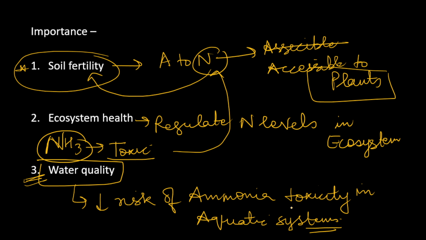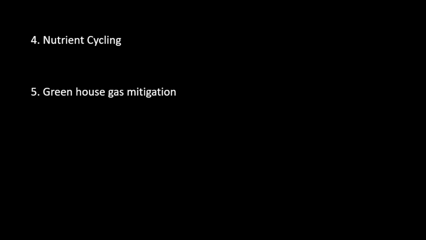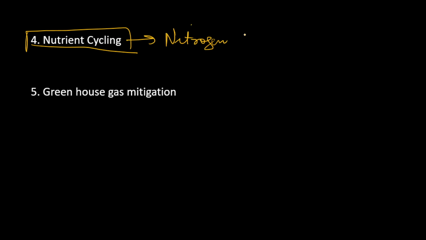So I hope you understand this. If the ammonia is reduced from water ecosystems, obviously it will promote healthier water bodies. So this is the next importance. Then obviously it has a great role in nutrient cycling. It plays a great role in the nitrogen cycle. It facilitates the flow of nitrogen through different environment components and supports diverse life forms.